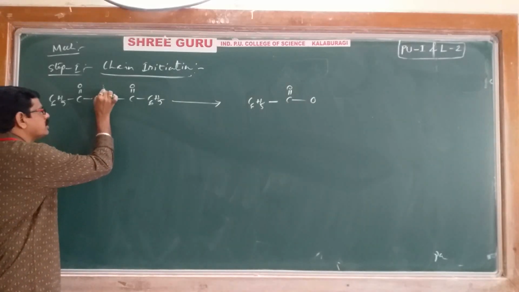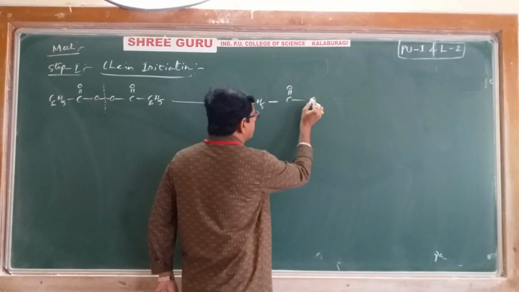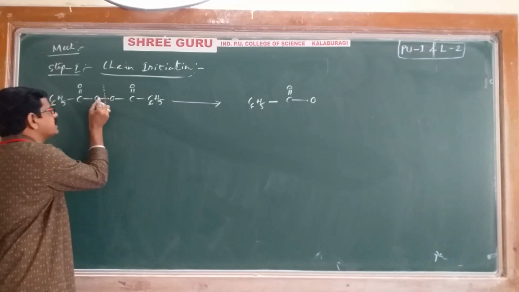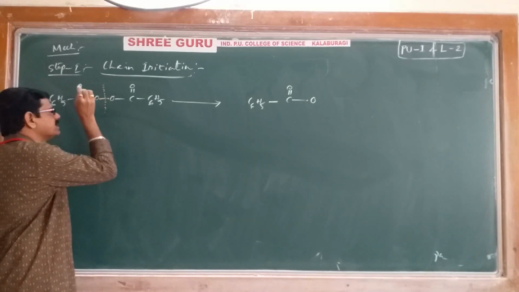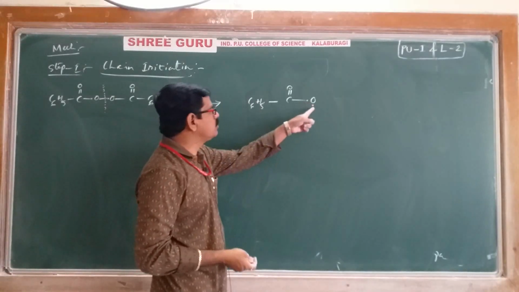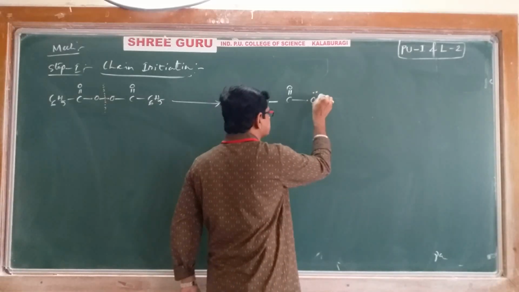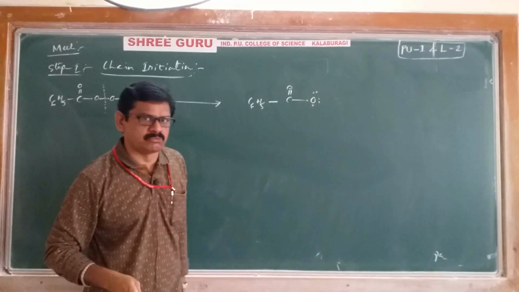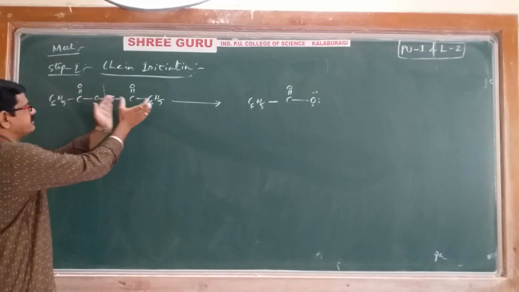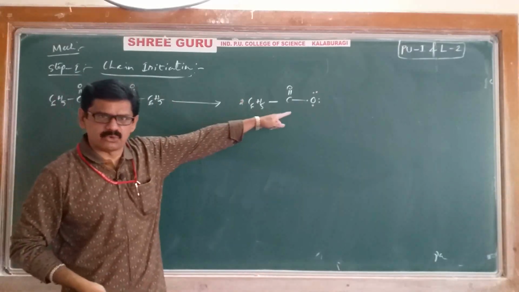After homolytic cleavage, one electron that already participated in bond formation remains here as a single electron. Out of 6, 2 are involved, so 4 electrons still remain, which I will write here. That's it; after homolytic cleavage, we get this structure. This side and that side have the same quantity, so directly we can write 2 moles of this compound obtained.